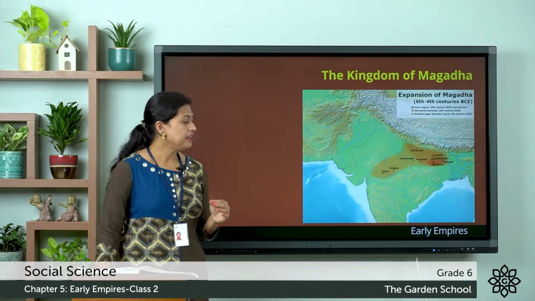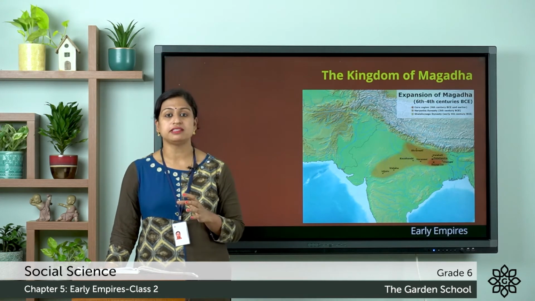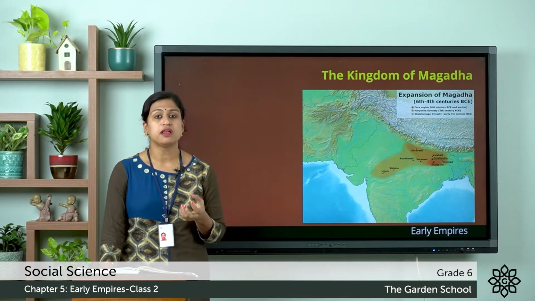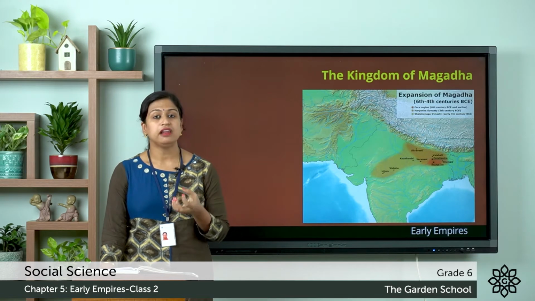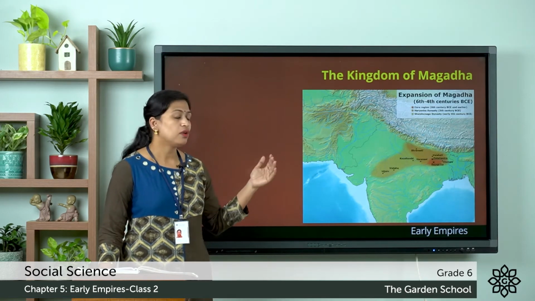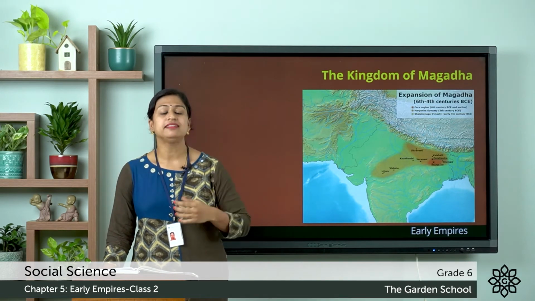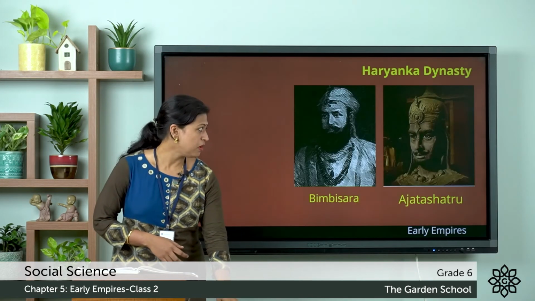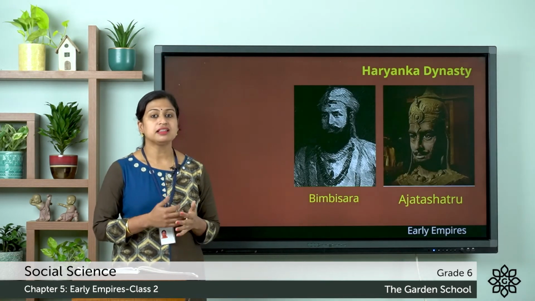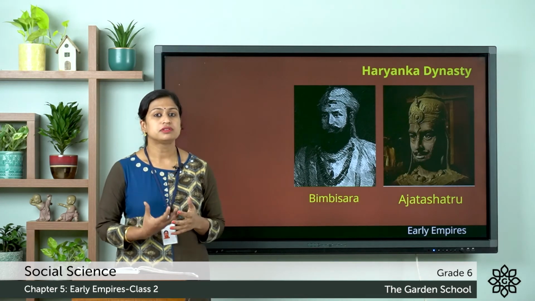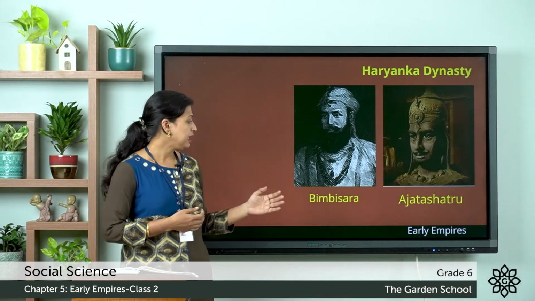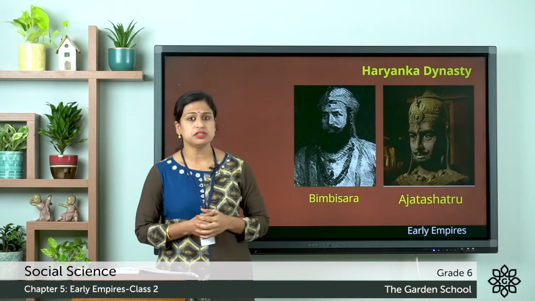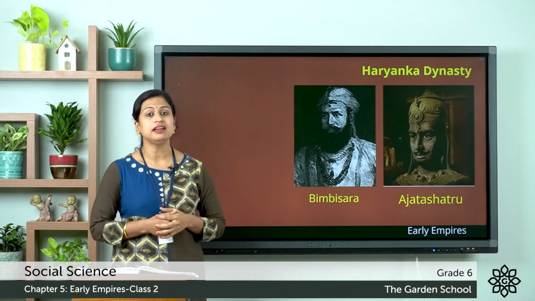This area was also thickly forested. The forests were a source of wood and elephants, and these elephants were used for expanding the Magadhan Empire. This Kingdom of Magadha was ruled by some strong rulers like King Bimbisara and Ajatashatru from the Haryanka dynasty.